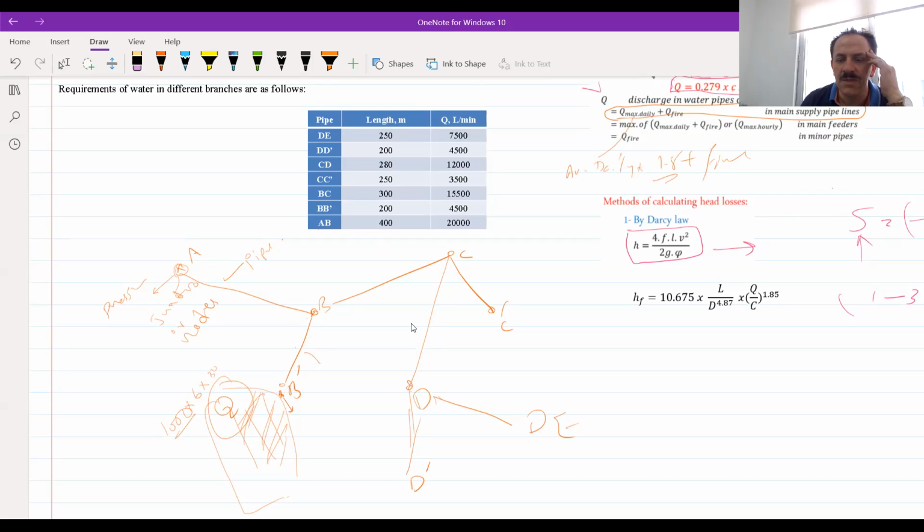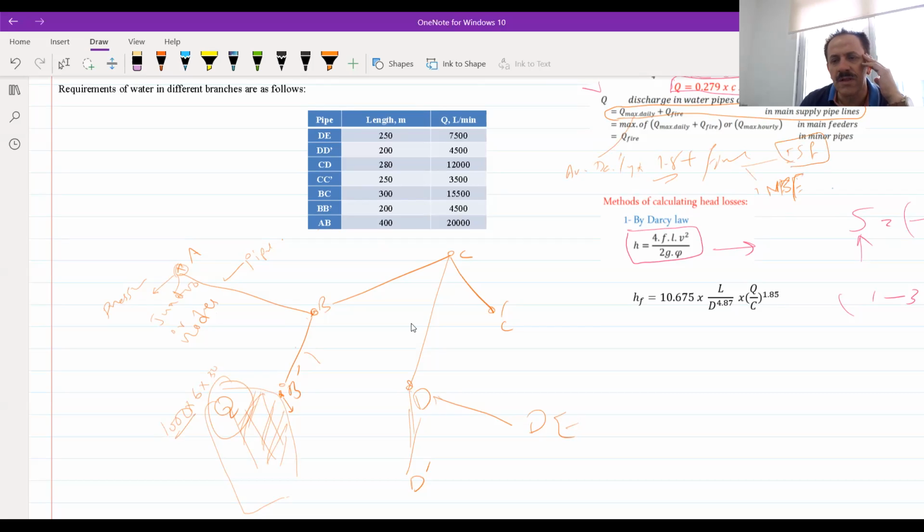How much is the fire? We have 2 equations for the fire. Either it will be based on the insurance service formula or the national formula, the National Board formula.